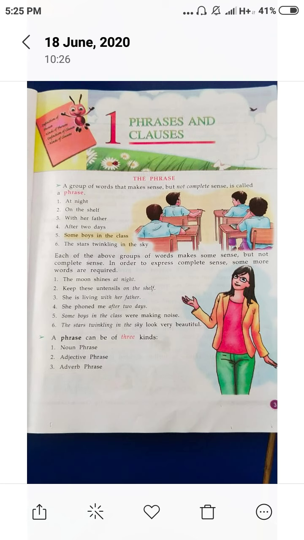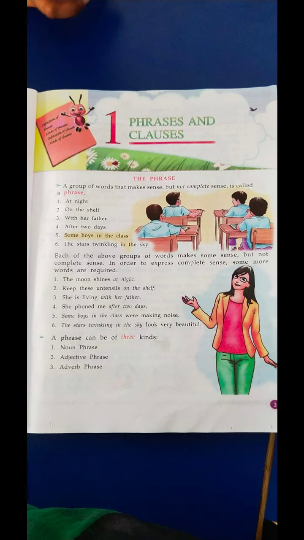Now some more words are added to the phrase. Then: The moon shines at night. It is a complete meaning. So it became a sentence, and "at night" is a part of the sentence, but alone it has no complete meaning.